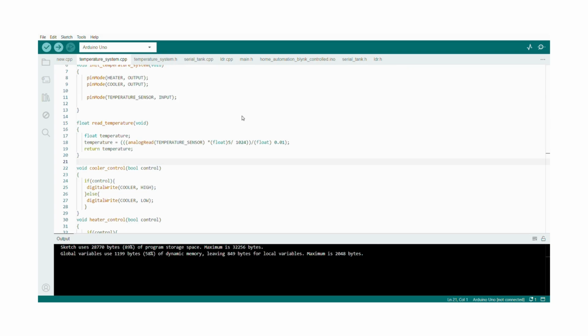So this is the temperature system. This is LDR, which works like when it goes down, the light blinks. Then this is LED. This is the fan for heater and cooler both. So these are the overall components. All these components can be controlled using the Blink app with the buttons that were included in the PPT.